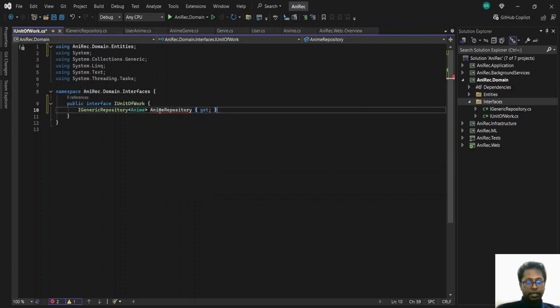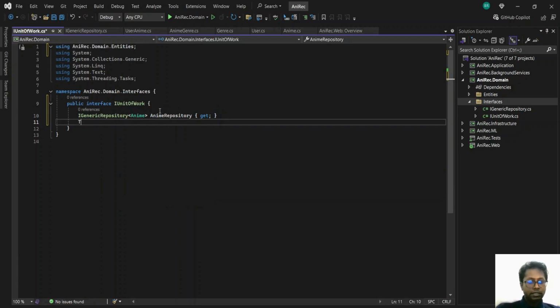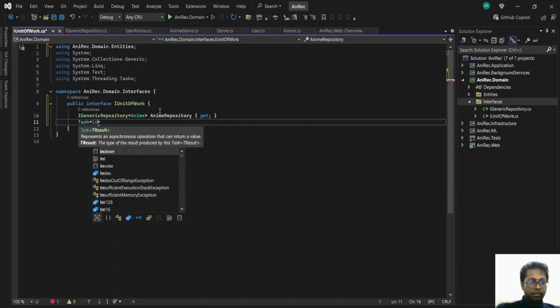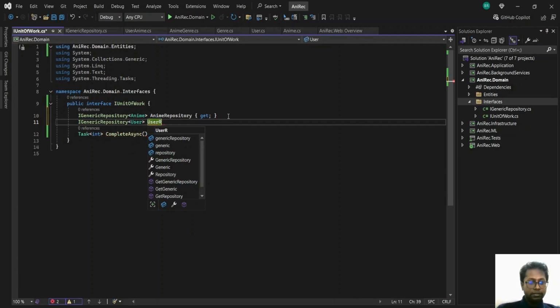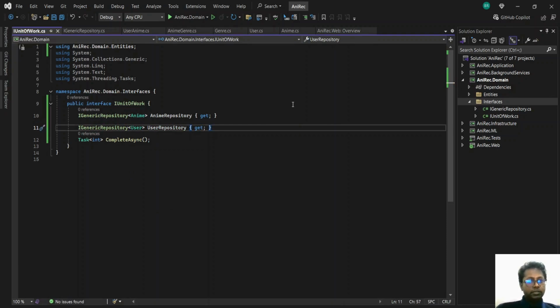We'll only have a get method because we'll be initializing it in the constructor when we implement this. Next would have a method to commit our transactions to the database. We'll call this complete async. We'll have another repository since we have the user as well. Repository user. So the interfaces for the unit of work and the generic repository are now done.